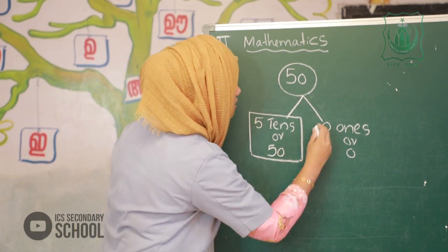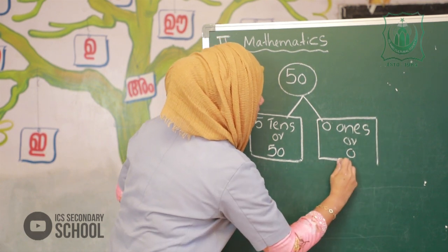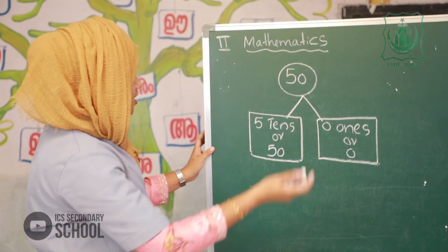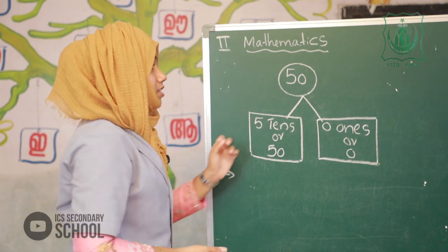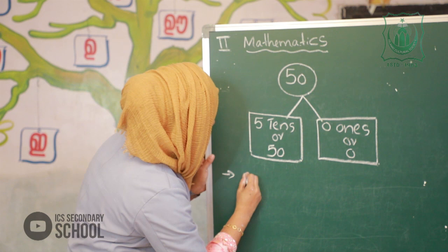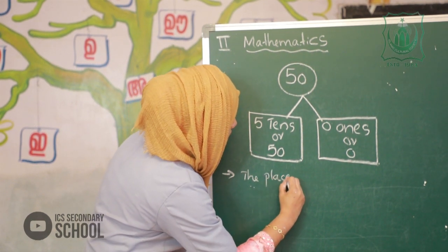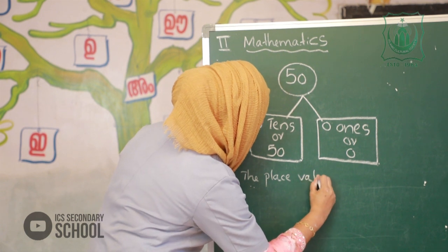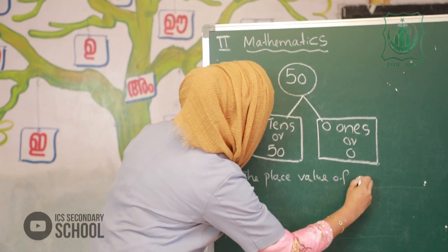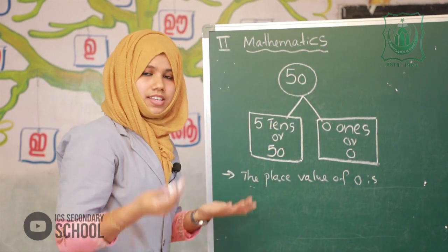Got the idea about the place value? Okay? Yes. So, there is an important point. The place value of 0 is always 0.